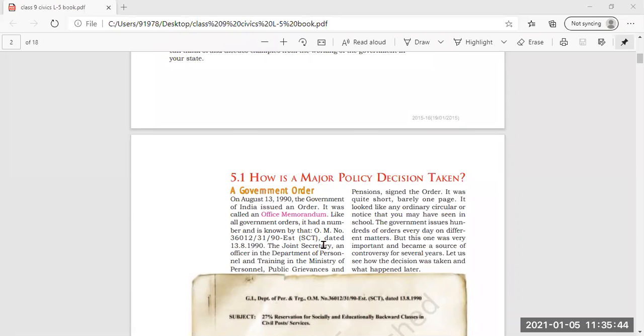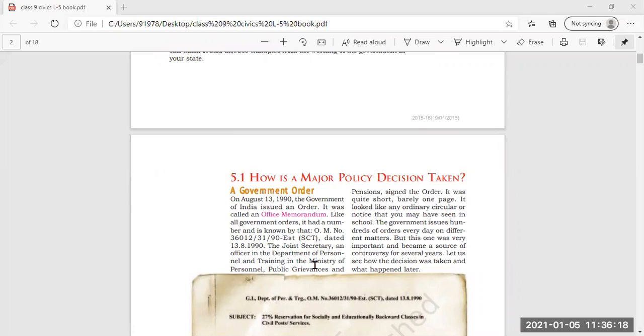Means all orders that are passed by the government or in the government offices have some numbers. The same way, this office memorandum also has a number, OM number 36012/31/90-Est, and this was the number. And the date was there, on which date it was issued. It was issued on 13th of August